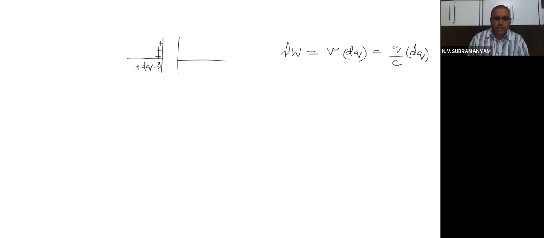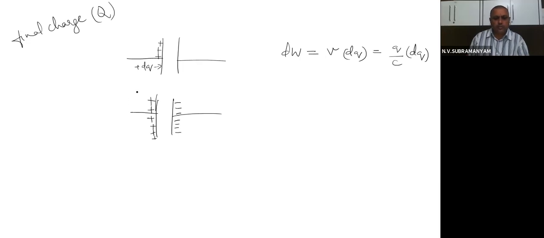But now the question is, when the full charge is added, how much is the full charge? What was the final charge? The final charge on the capacitor is how much? Capital Q. Yes or not? If I go on adding like that up to the total final charge, I will get the full capacity. What is the final charge? Plus Q charge on one plate, minus Q charge on the other plate. So to add this much charge, let the work done be W.